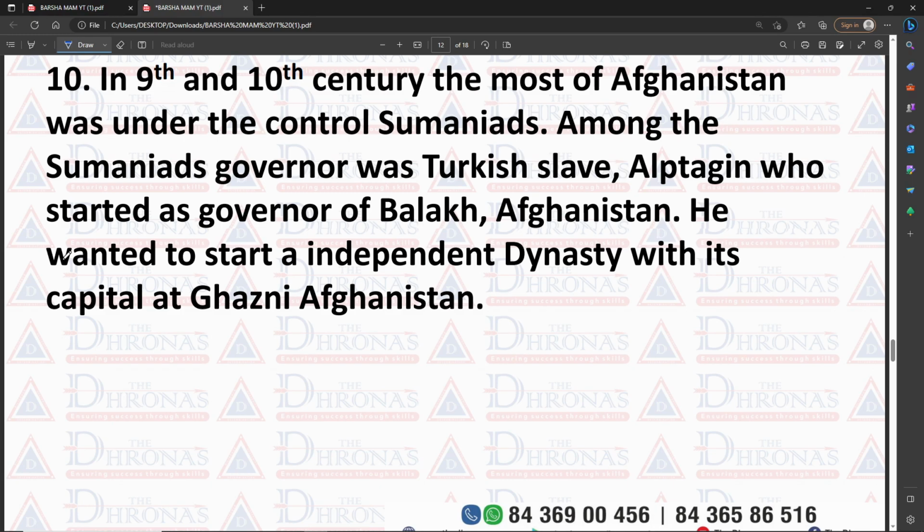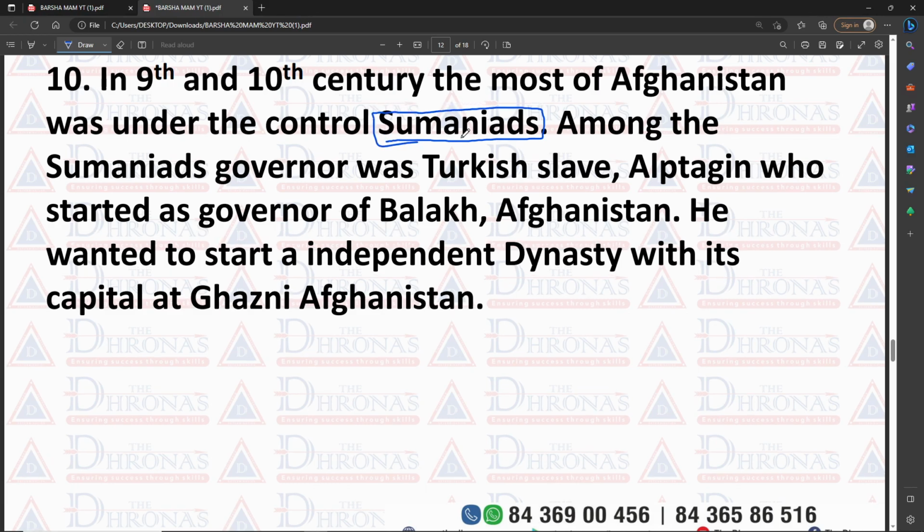During the period between the 9th and 10th century, most of Afghanistan was under the control of the Samanids, the Samanid dynasty. The Samanids also had several Turkish slaves.